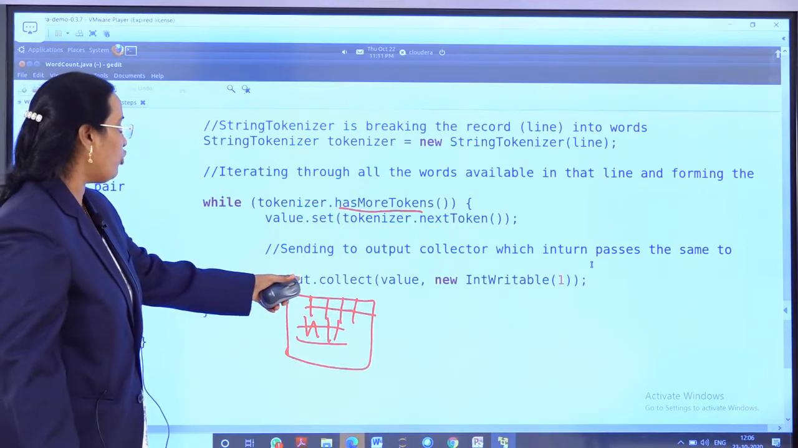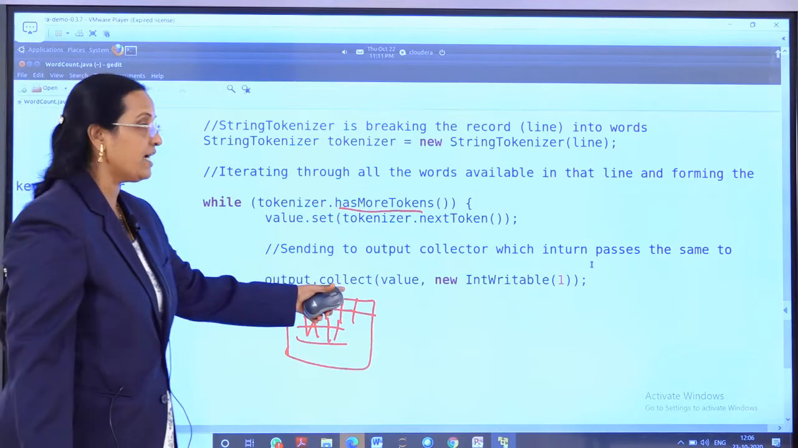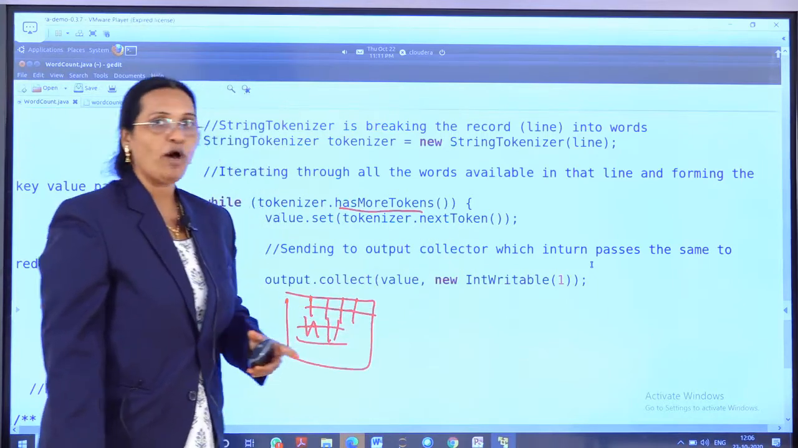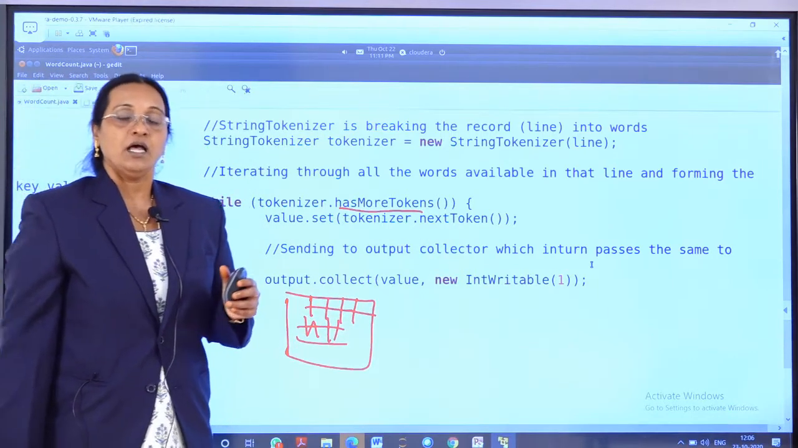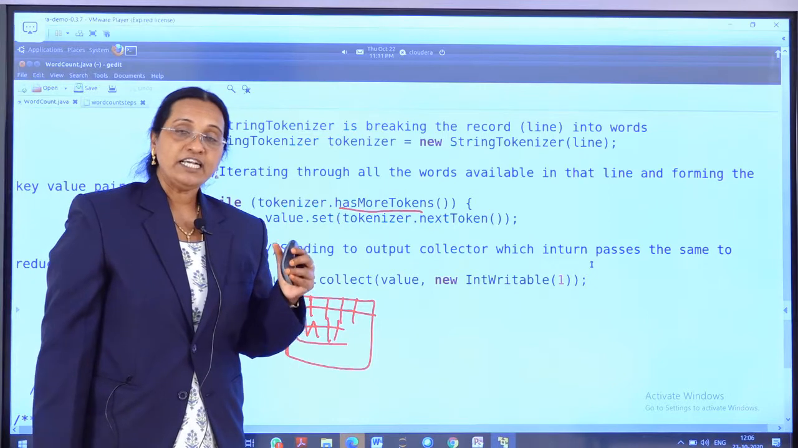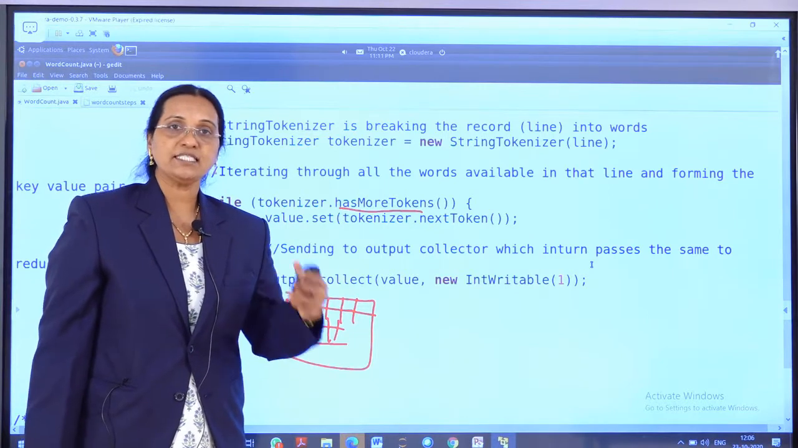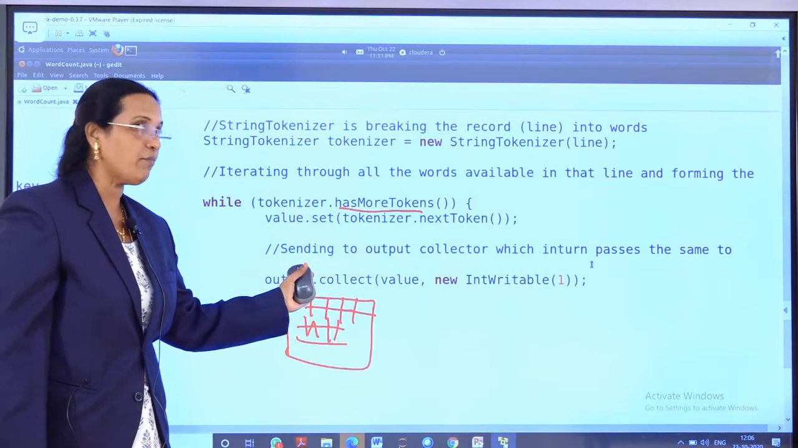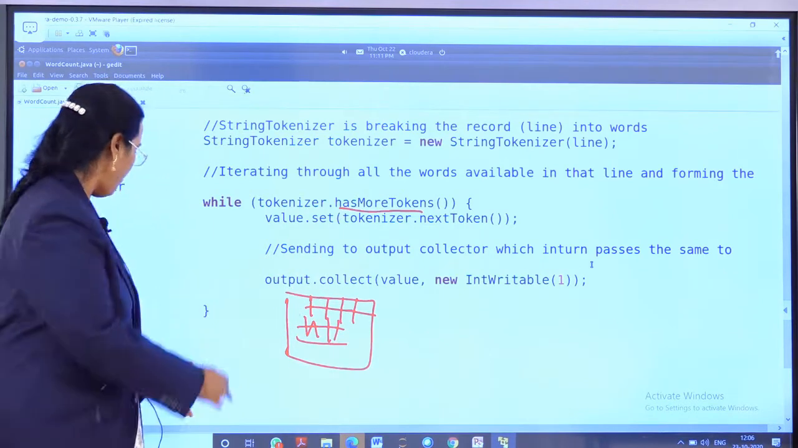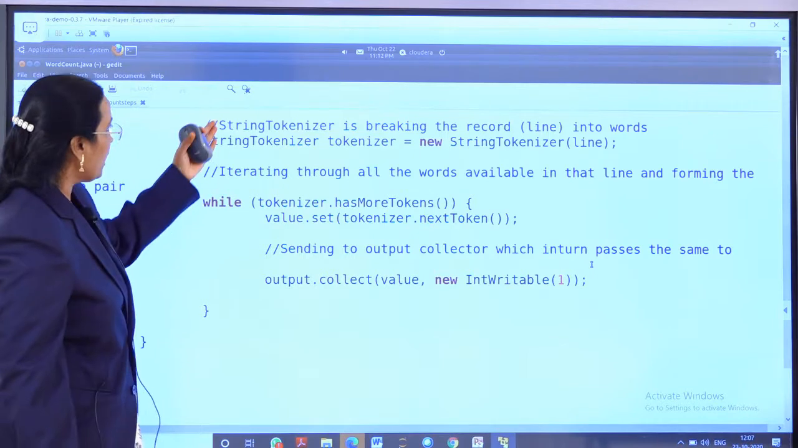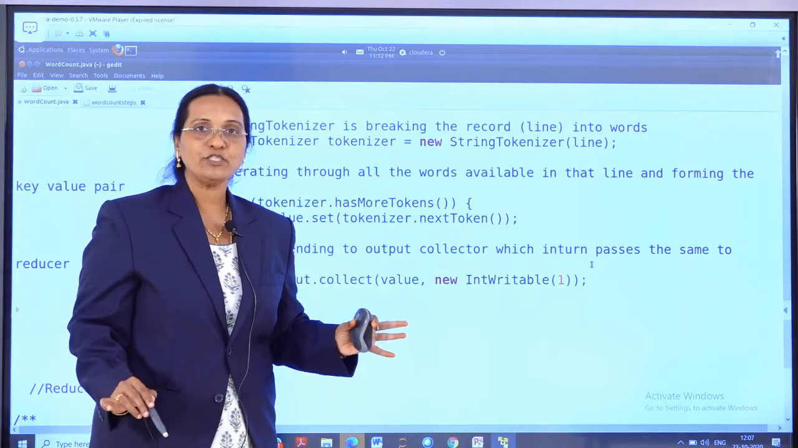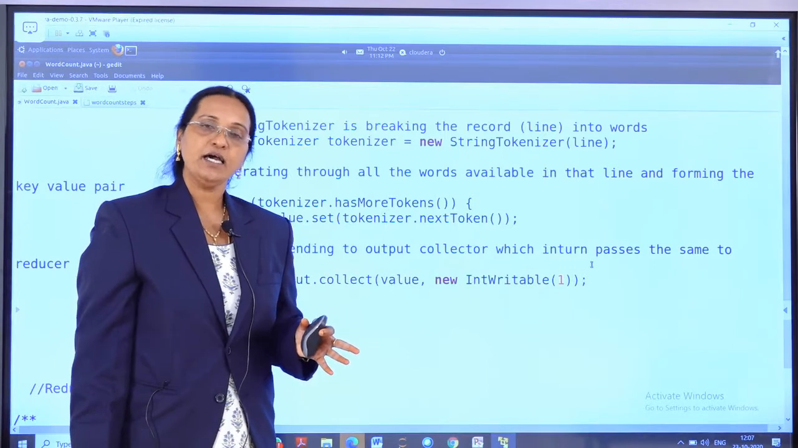Likewise, it collects the output: output.collect is a method again, with word and new IntWritable(1). As you know, the mapper takes the input file and makes the key value pairs, and that key value pair output is collected here using the collect method. So this is the complete mapper code. The mapper code job is over now. Now we have to see the reducer code.